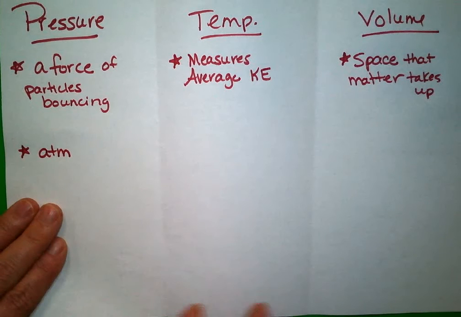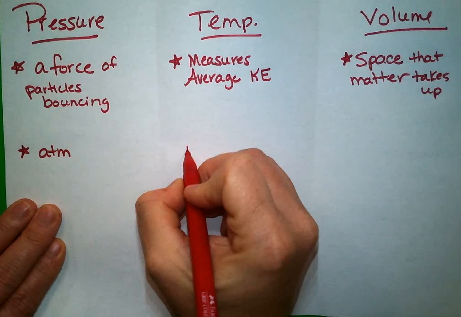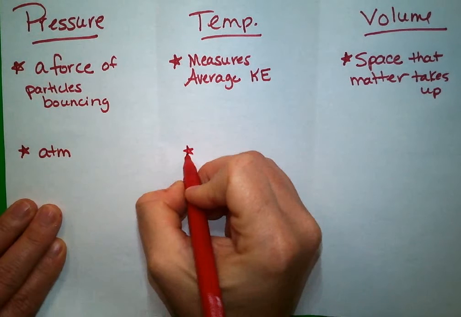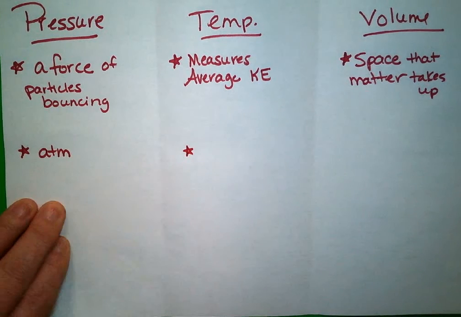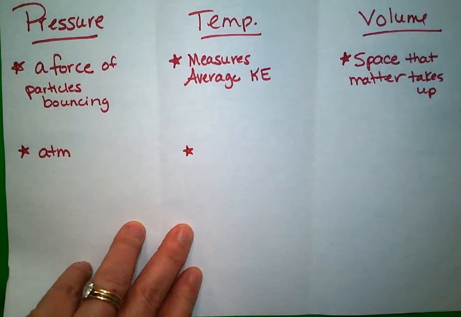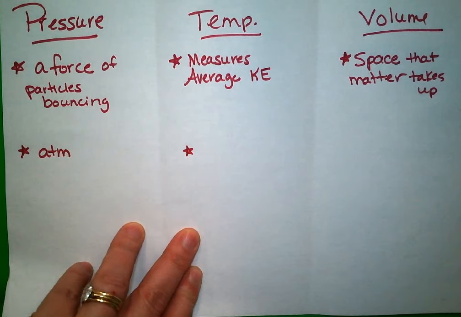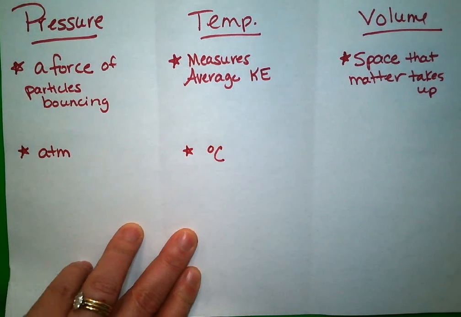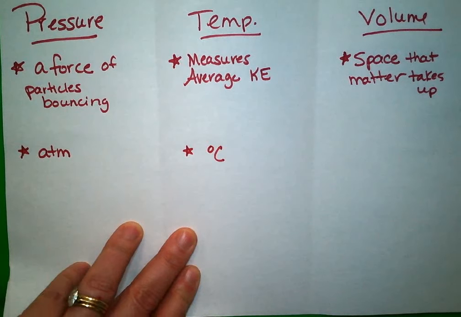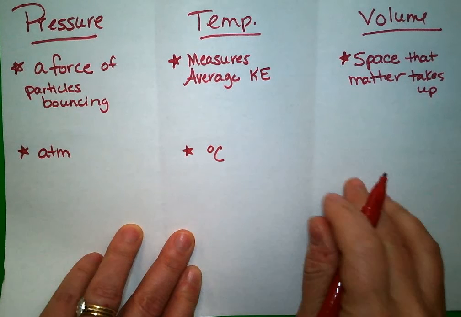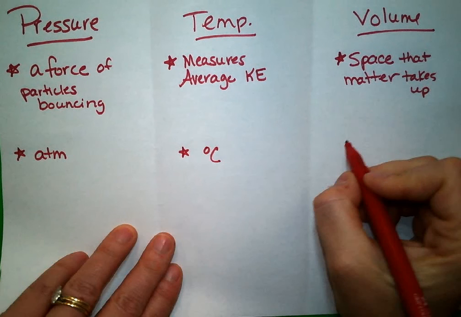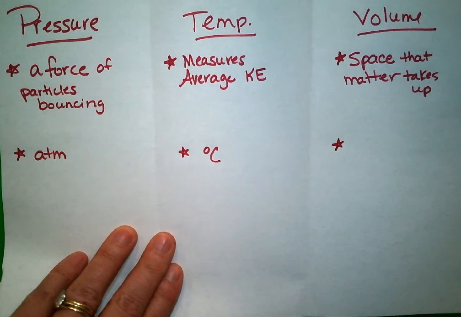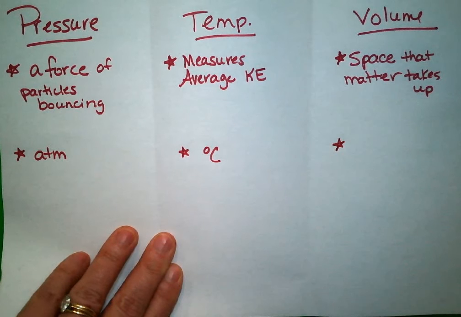And what's the temperature SI unit? I can't hear you. Say it again. Temperature is measured in what? Degrees Celsius. And I'm just going to abbreviate that. Again, we use Fahrenheit, but Fahrenheit is not scientific. Fahrenheit is a customary unit. And then volume, and our volume for our gases is measured in what? What's the unit? Liters. Thank you. Liters. All right?